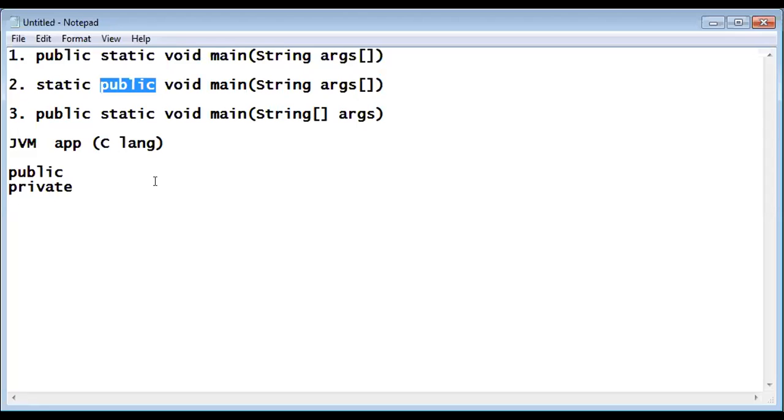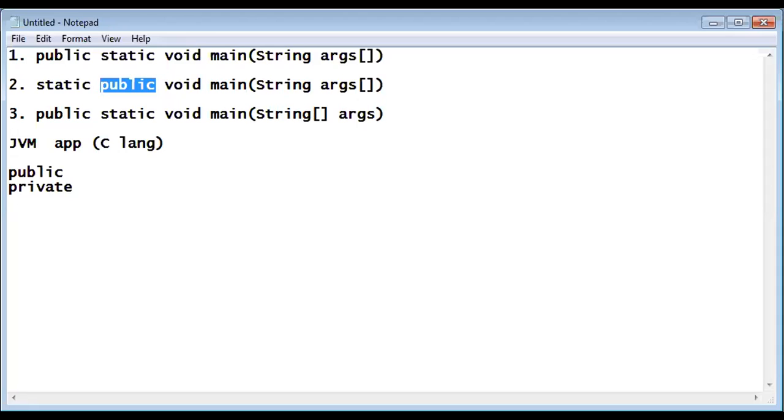If somebody asks in an interview, why should we write public in public static void main? Especially freshers are supposed to get asked such questions. Why not private? The simple answer is, sir, my program execution starts from public static void main. JVM is going to execute my application, and it always starts from the main method. If I make my main method private, how can JVM understand the whole lot of code given inside? Isn't it? Got that point?